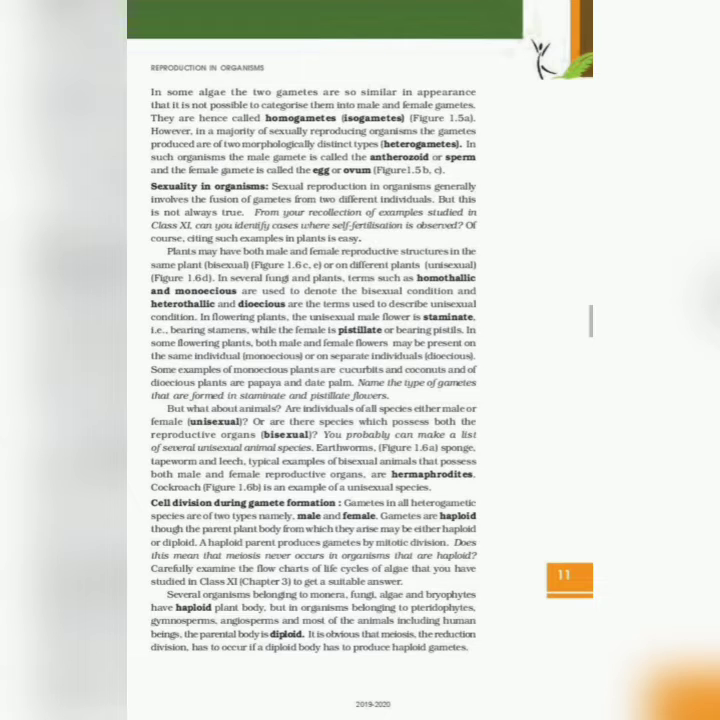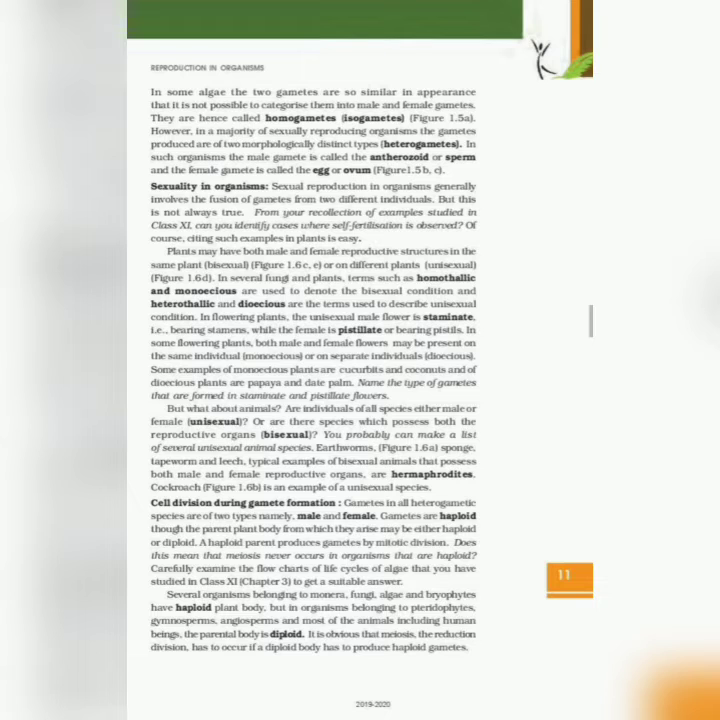In several fungi and plants, terms such as homothallic and monoecious are usually used to denote the bisexual condition, and heterothallic and dioecious are the terms used to describe the unisexual condition. In flowering plants, the unisexual male flower is staminate, that is, bearing stamens, while the female is pistillate, or bearing